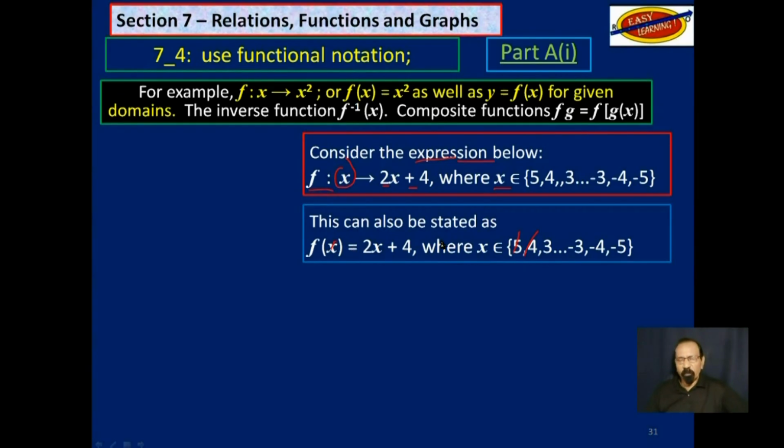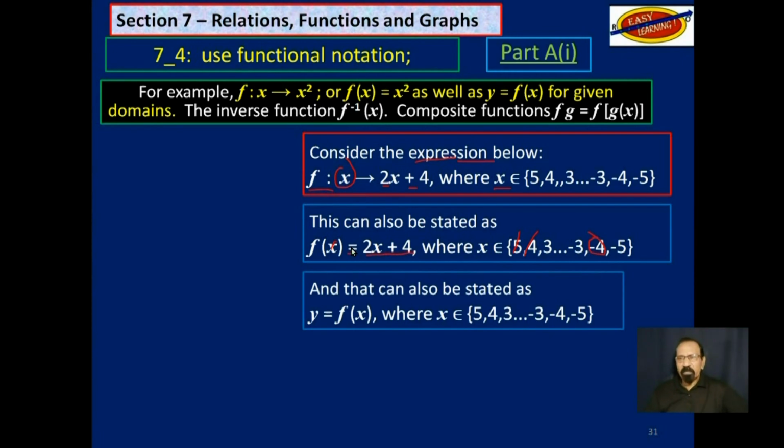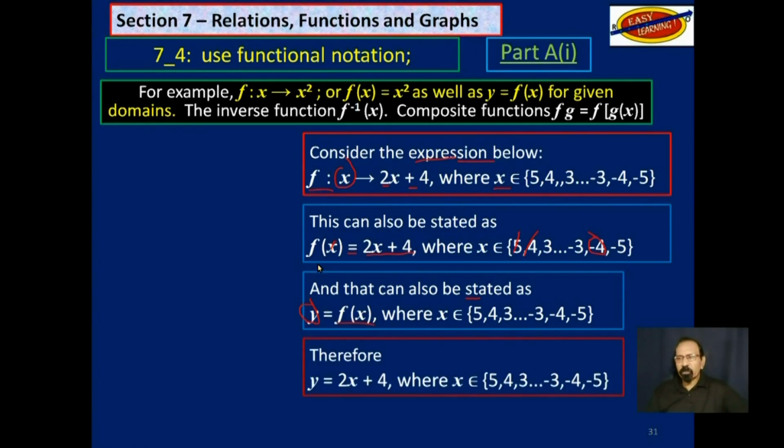X could be 5, x could be 4, x could be 3, x could be -4, and so on. We will still say f of x, but remember, think in your mind that f at x. So f at x is equal to 2x plus 4. And then that can also be stated as y is equal to f at x, or f of x. Now, if you combine those two, you get y is equal to 2x plus 4. So you take out all of that there and put in y is equal to.